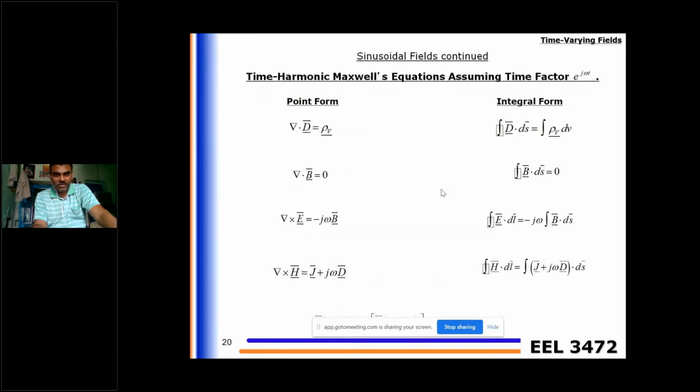So for the sinusoidal fields, see the first equation, del dot D is rho v, and the second equation, del dot B is 0, and the third equation, which earlier was del cross E is minus dou B by dou T, now instead of dou by dou T, we replace j omega for the sinusoidal fields. Similarly, the last equation, del cross H equal to J plus dou D by dou T, here instead of dou by dou T, we replace j omega. And these are the Maxwell's equations for the sinusoidal fields. Just we have to replace dou by dou T by j omega.